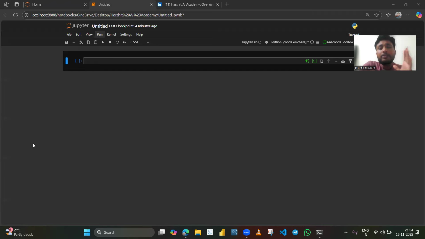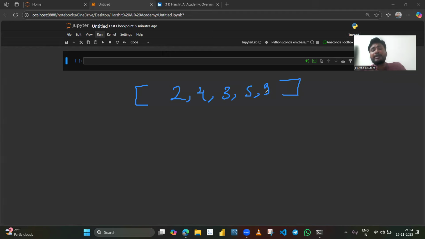The very first question that comes to my mind when I talk about data science or data analytics interview is calculating the average of a list. Okay, calculating the average of a list. So imagine that you have a list of numbers. For example, 2, 4, 3, 5, 9. And what you have to do is calculate the average.